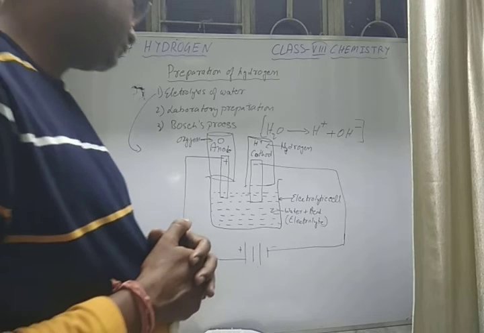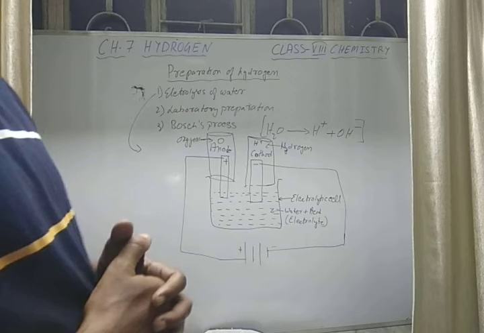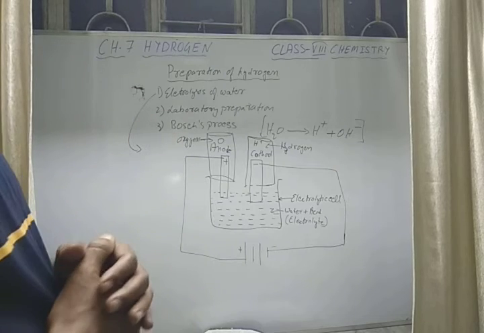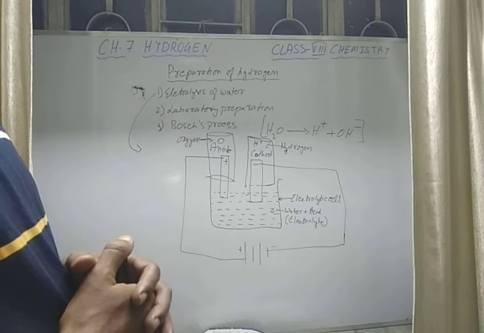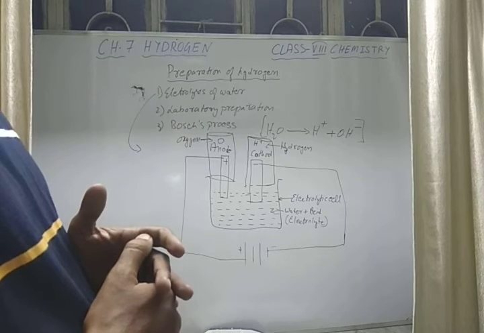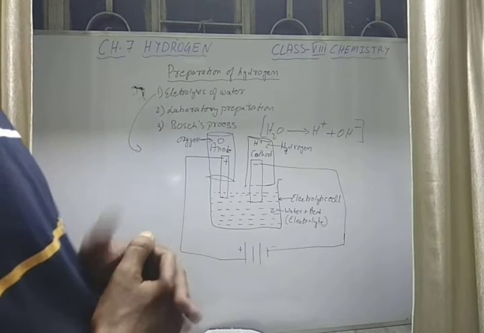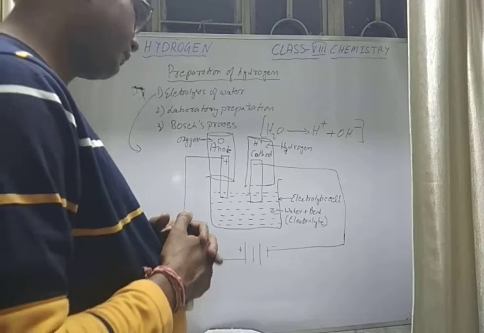The anode always attracts negative ions since it is positively charged, whereas the cathode attracts positive ions since it is negatively charged, opposite charges.